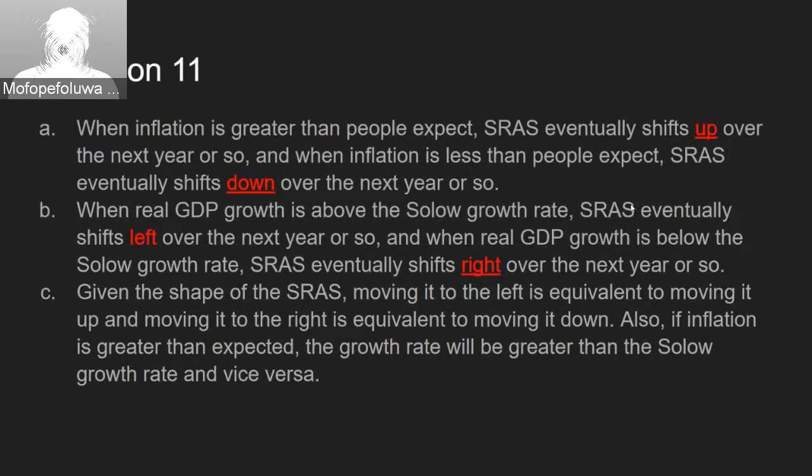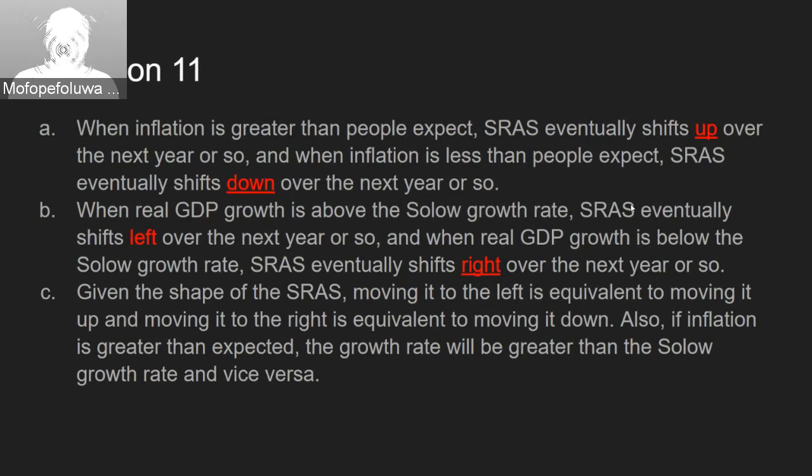For question 11, part A, when the inflation rate is greater than people expect, the short-run aggregate supply eventually shifts up. But when the inflation rate is less than people expect, the short-run aggregate supply eventually shifts down. For part B, when real GDP growth is above the Solow growth rate, short-run aggregate supply eventually shifts to the left over time. But when it is below the Solow growth rate, the short-run aggregate supply shifts to the